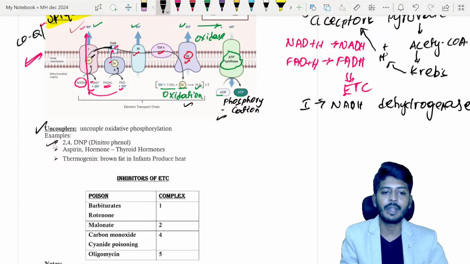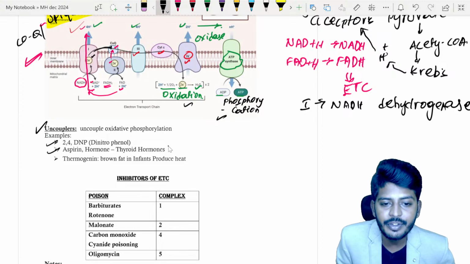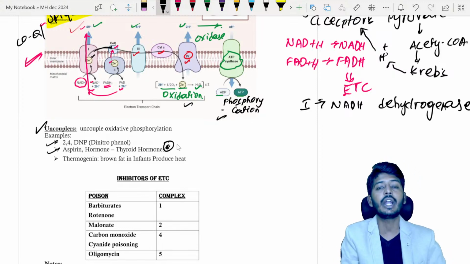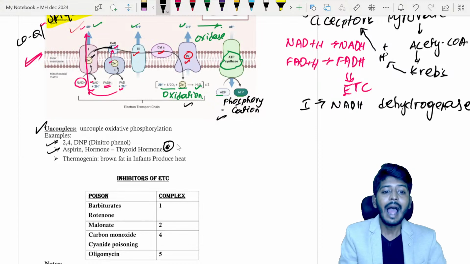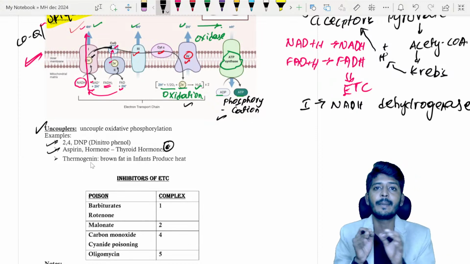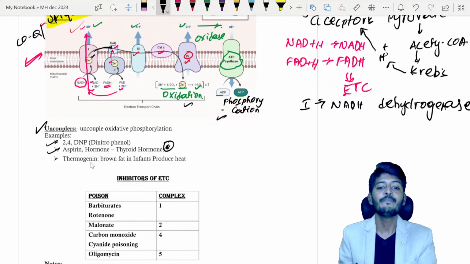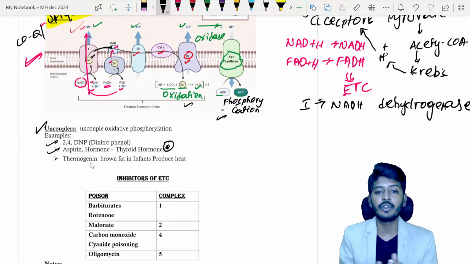2,4 dinitrophenol. Then we have a drug called aspirin, and there are some hormones found in the body, that is thyroid hormone, which can also uncouple, and thermogenin. Thermogenin is a substance found in the brown fat of the infant, which produces heat.